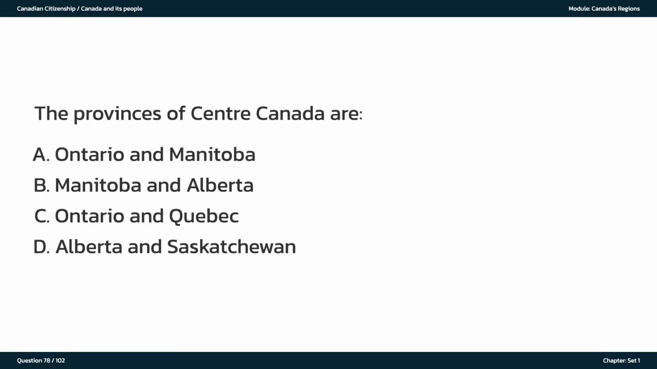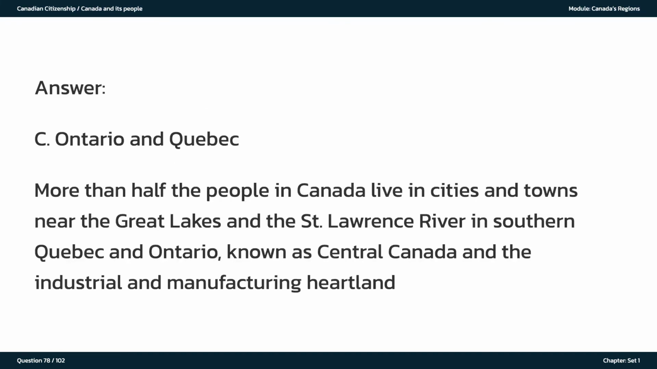The provinces of Central Canada are A. Ontario and Manitoba. B. Manitoba and Alberta. C. Ontario and Quebec. D. Alberta and Saskatchewan. The answer is C. Ontario and Quebec. More than half the people in Canada live in cities and towns near the Great Lakes and the St. Lawrence River in southern Quebec and Ontario, known as Central Canada and the industrial and manufacturing heartland.